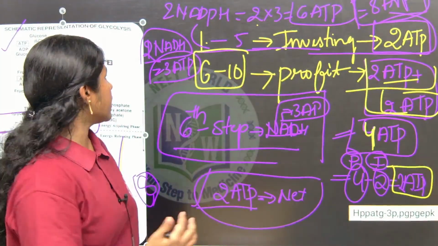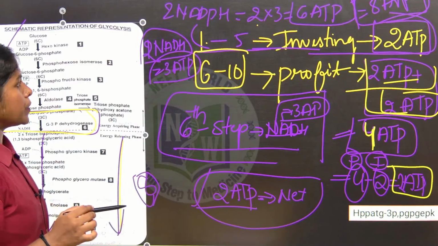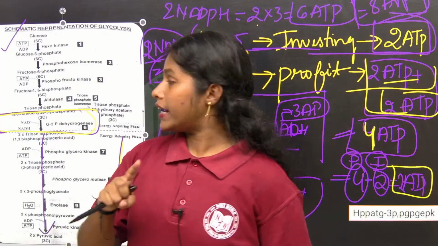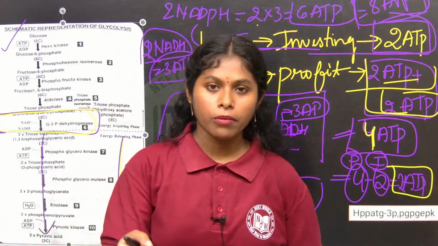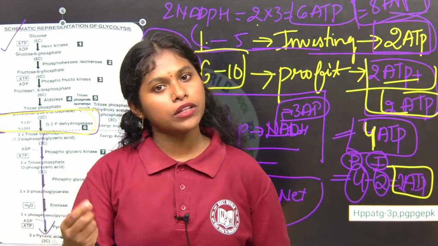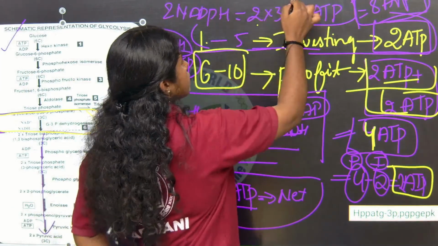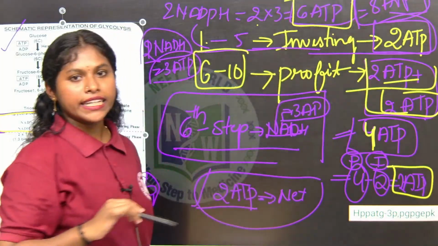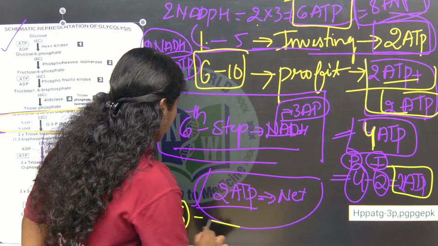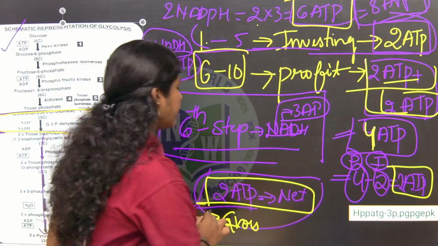Along with that, the reducing equivalent is formed at the 6th step. Glyceraldehyde formed 1 NADH and DHAP formed 1 NADH, which means 2 NADH are produced. We know that 1 NADH is equal to 3 ATP molecules, so 2 into 3, 6 ATPs we formed. 6 plus 2, 8. If they ask total, gross ATP is 8. If they ask net, it is 2 ATP.